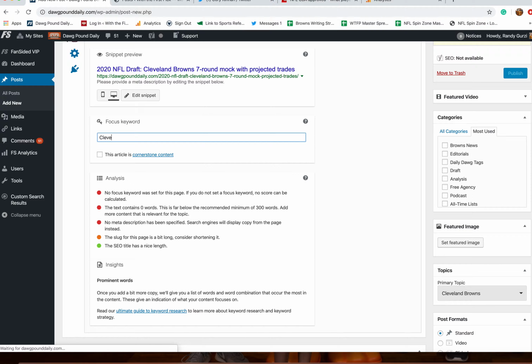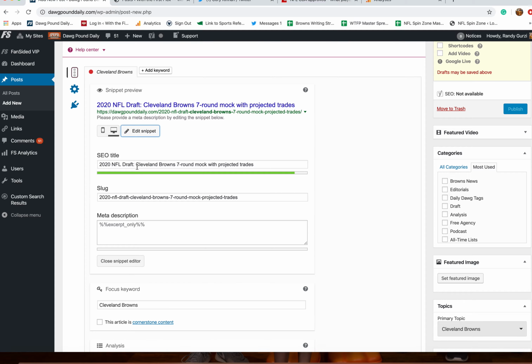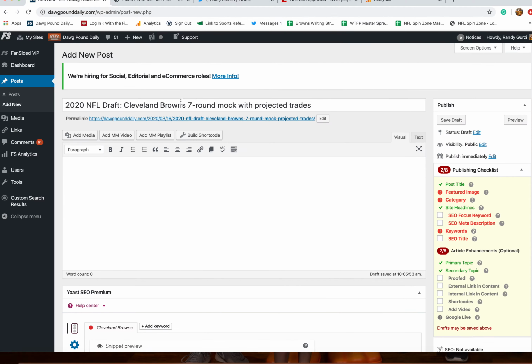So you got your site headlines, you got your focus keyword, and you got your SEO title, all very important things, and all have to have that focus keyword in there. Well, not necessarily the ones down here do not, but the SEO title does. Look on the slug, make sure that Cleveland Browns is in there. It's up here at the top as well.